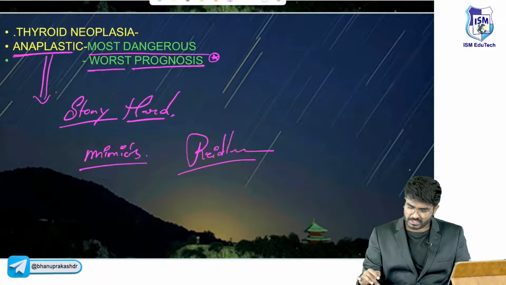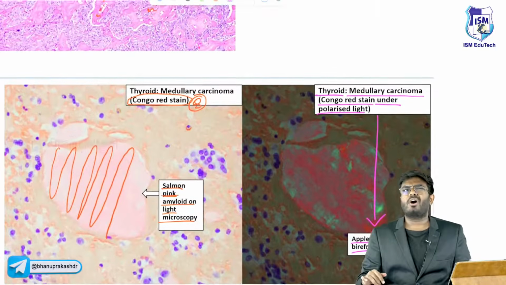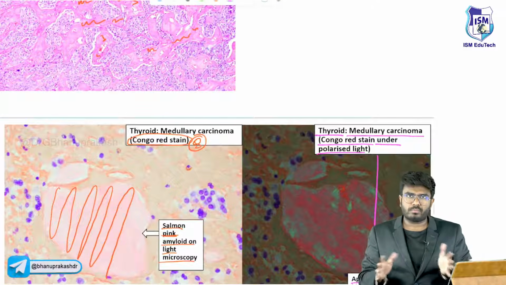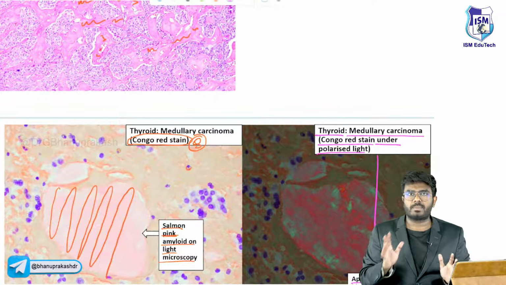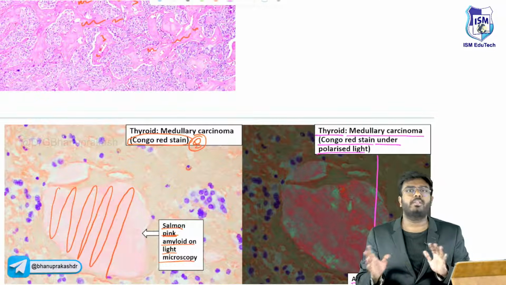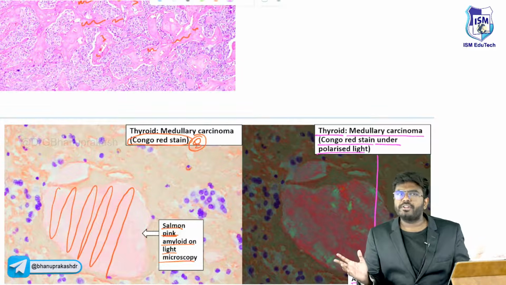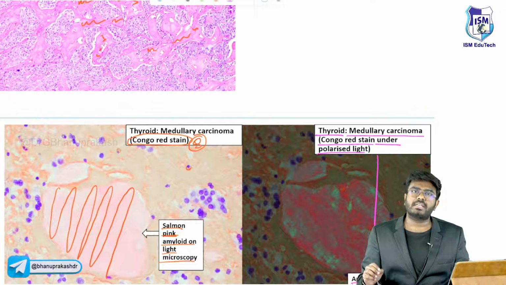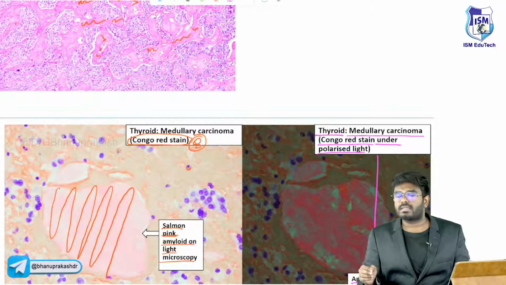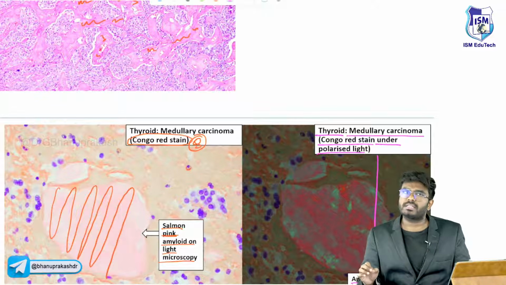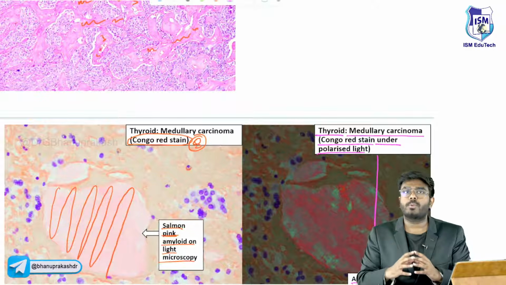With this, thyroid neoplasias are also completed. So all in one place, most of the thyroid disorders, hyperthyroidism, hypothyroidism, thyroiditis, as well as thyroid neoplasias, the important topics you need to know for your exams, are done. In tomorrow's class, let's continue with the parathyroid glands. Already it's late, so that will be enough for today.